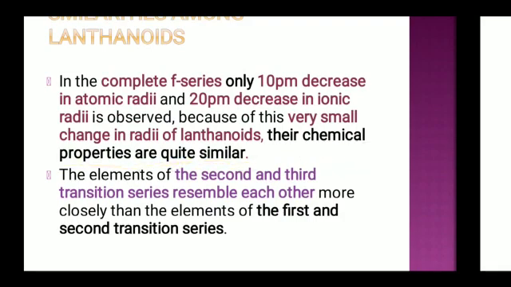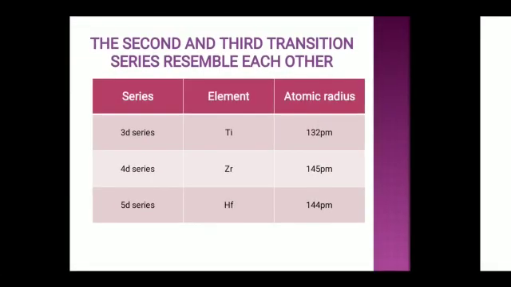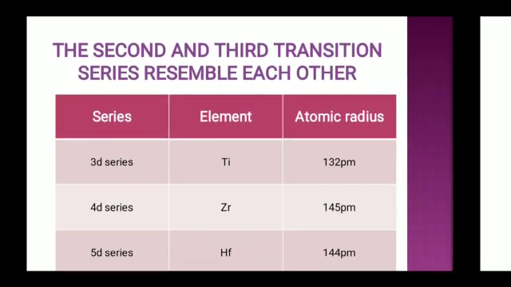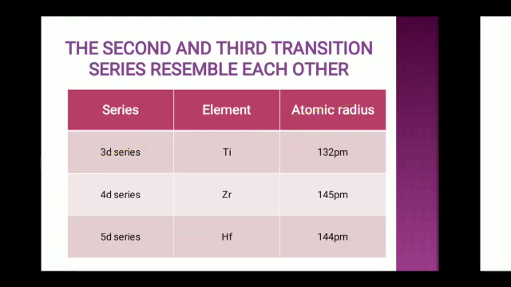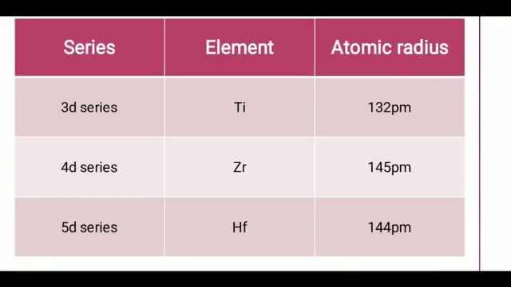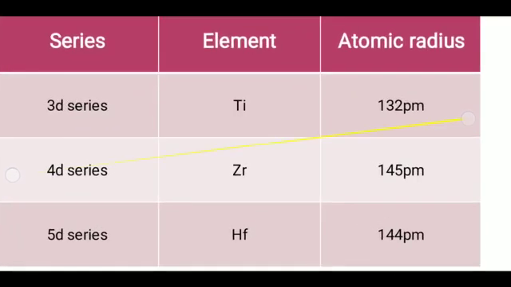The elements of the second and third transition series resemble each other more closely than the elements of the first and second transition series. We already discussed this. We confirm the same by this tabular column. We pick one element from each series: 3d, 4d and 5d. The 3d series is the first series, 4d is the second, and 5d is the third series.